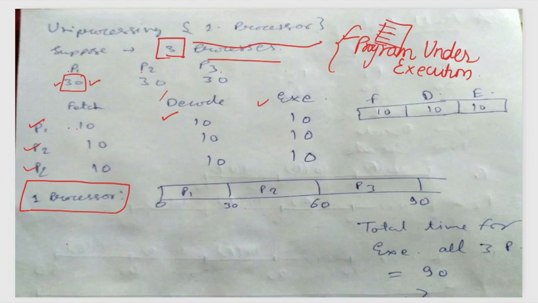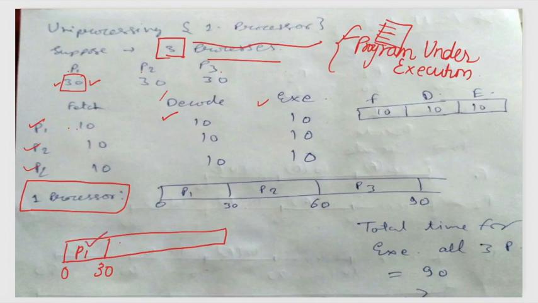Initially this is called the Gantt chart or the timeline. Initially the clock will be 0. Now process P1 starts execution. It is a uniprocessor, so only one processor is there. It requires overall 30 units of time, so it went to 30 units of time.